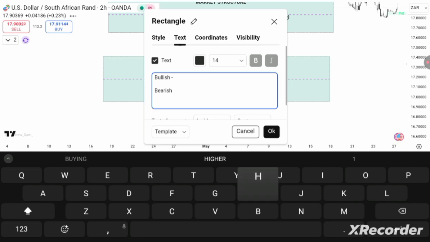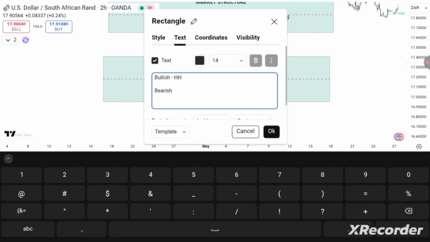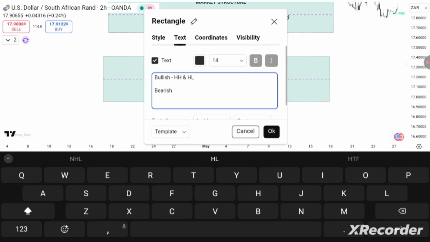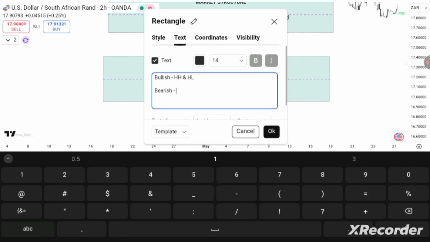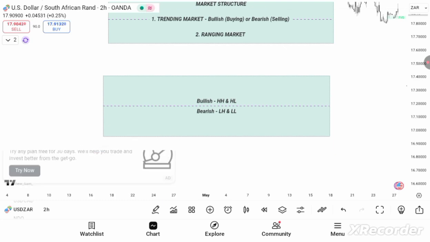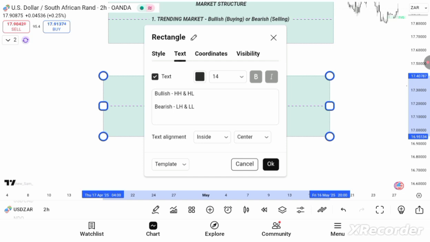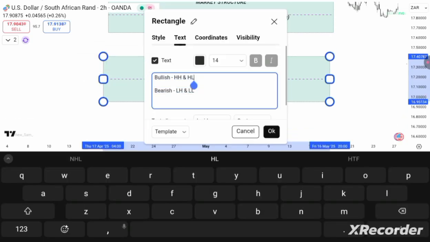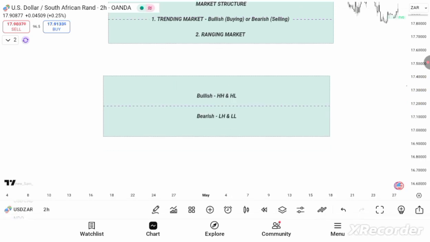All right, so when the market is buying, that is when the market is bullish, it is printing what we call higher high, HH, I will just use the acronym, and higher low. Okay, higher highs, higher lows. When the market is bearish, it's gonna print what we call lower high and lower low. Okay, so what is higher high? What is higher low? So when the market is bullish, we say market is buying. And how do we know that a market is buying? You see it printing higher highs and higher lows, and vice versa. For a bearish market, it will print lower highs and lower lows.